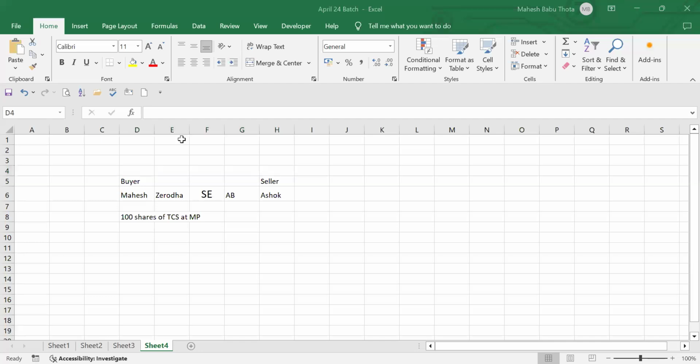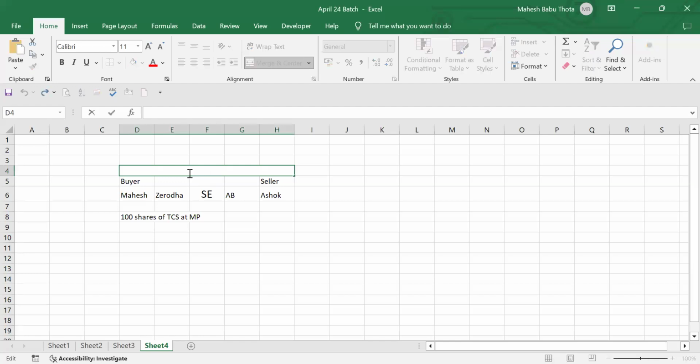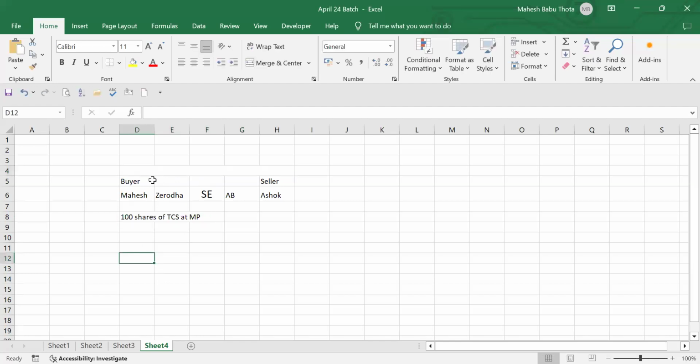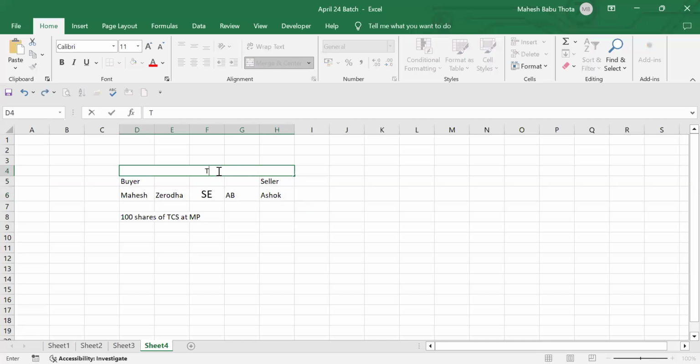If you want to settle any trade, the entire process should get completed. What is that entire process? I should place an order with the broker. The broker will check the trade availability, and some validations have to be done. Then Ashok, the seller, should also have the shares, so that checking also needs to be done. Then shares should be transferred from seller to Mahesh. All this process is called trade life cycle, TLC.